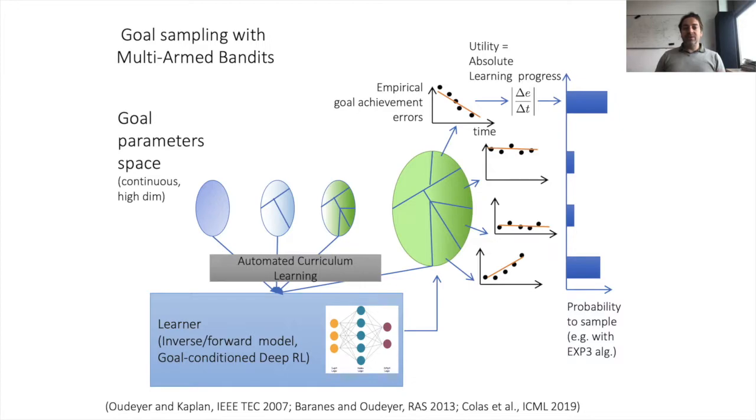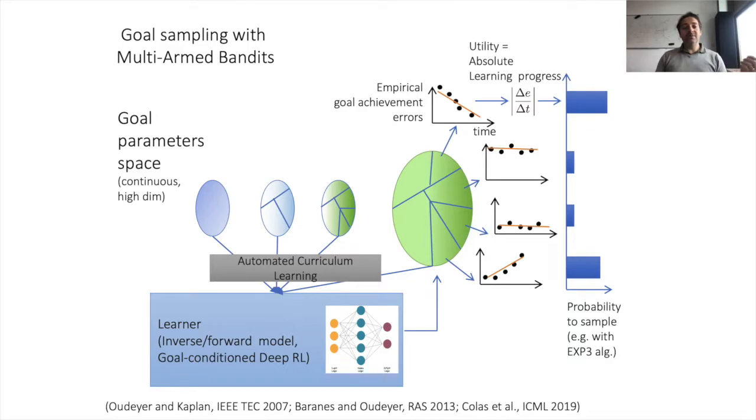And so how do we do this? Let's consider doing it with goal achievement experiments. So here in blue we have the space of goal parameters. Then there is a mechanism for progressively splitting this space into subregions. And in each of these subregions, the learner keeps track of the evolution of goal achievement errors and estimates the absolute value of the derivative of goal achievement errors in each of these regions.